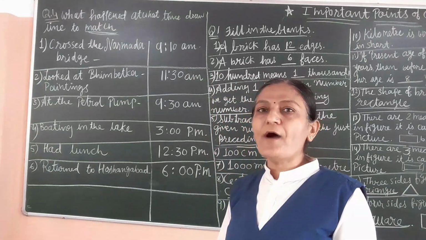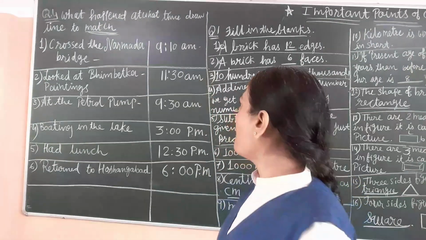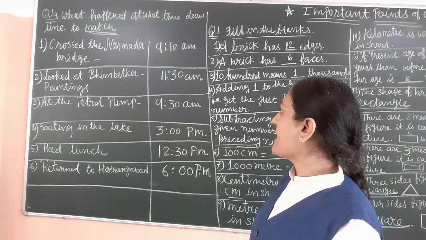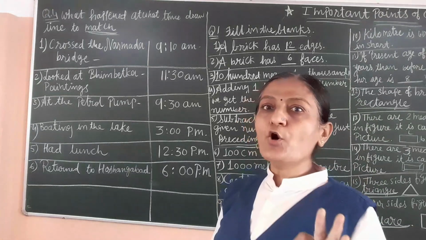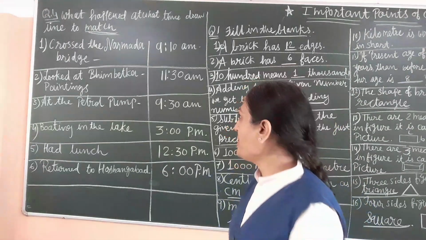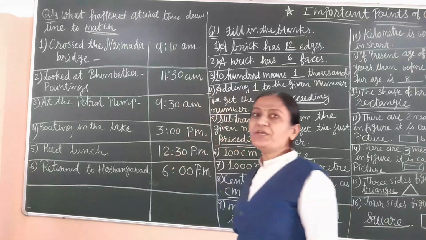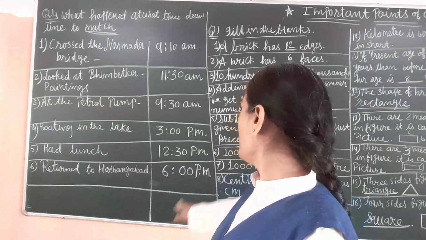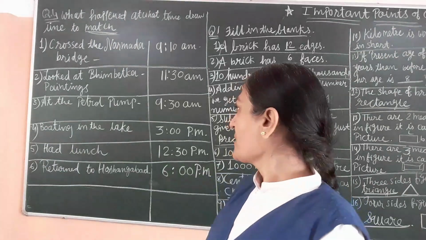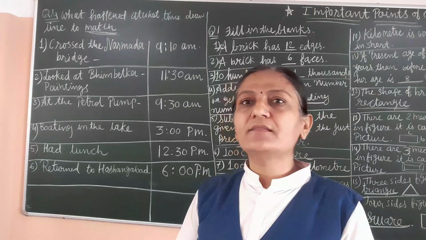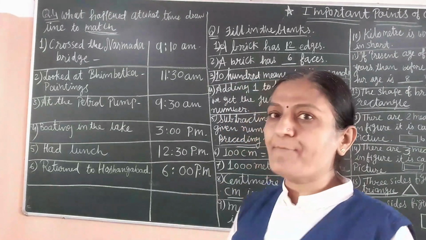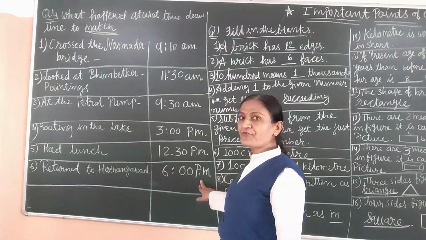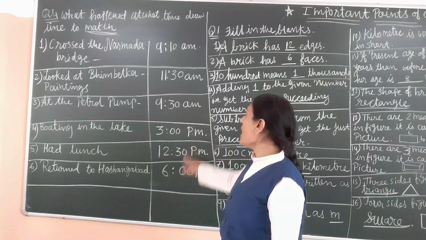At the petrol pump. At what time did they reach the petrol pump? 9:30 a.m., 9 o'clock and 30 minutes. Boating, the fourth one. They are boating in the lake at 3 p.m., 3 o'clock. They took their lunch at 12:30 p.m. Returned to Hoshangabad. They returned home at 6 p.m. It is also afternoon.